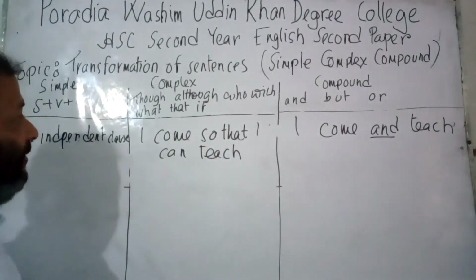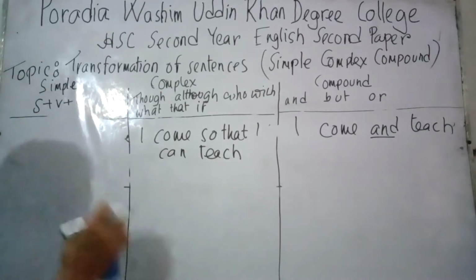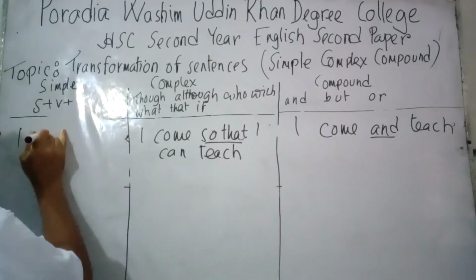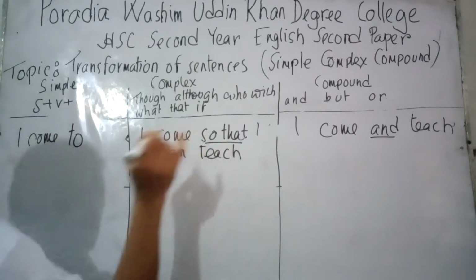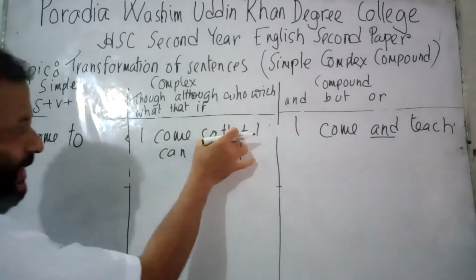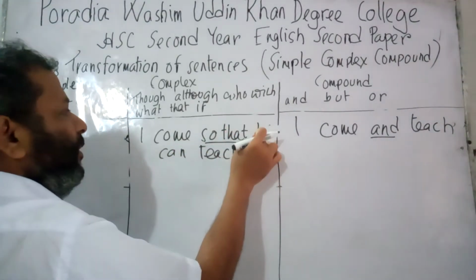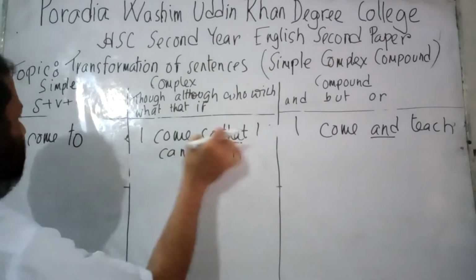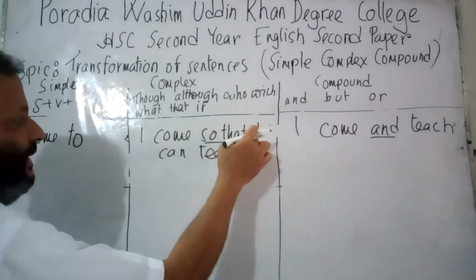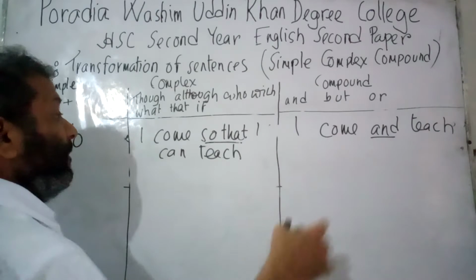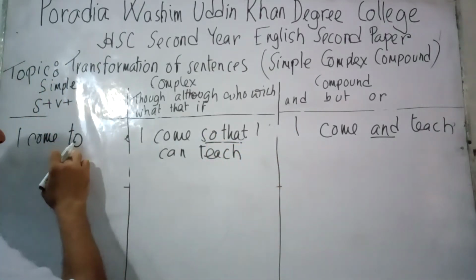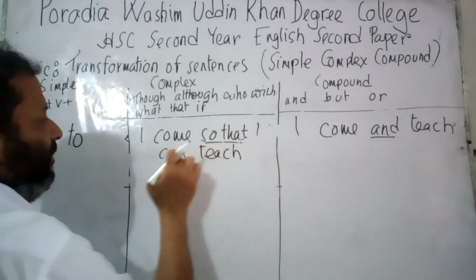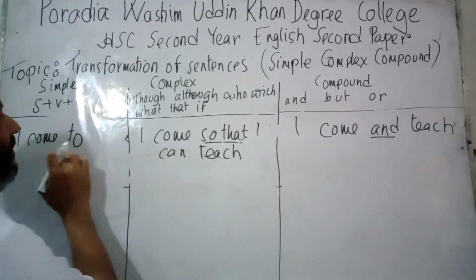Now if I am to convert the sentence into simple sentence, I would omit the word so that. So I come to. Instead of so that, I would write to. Now here in this sentence, when I used so that, I brought can. Now in the simple sentence, when I have replaced so that by using to, all the elements that so that brought would also be disappeared. Now as long as so that has gone, and instead I have used to, I am not going to use the word can. So I come to teach.